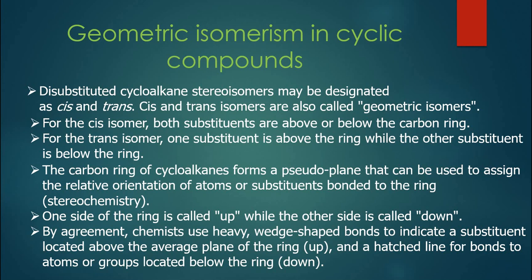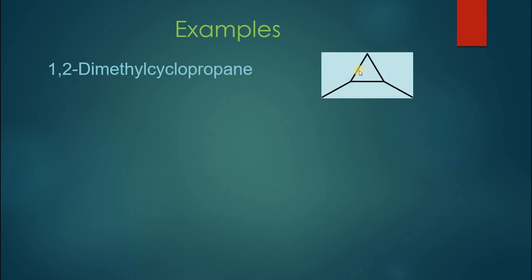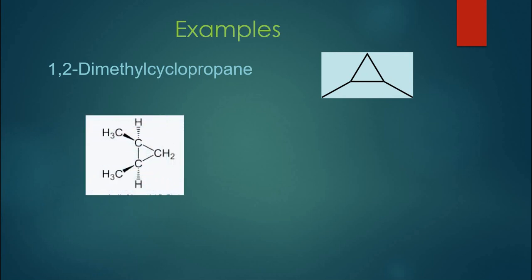I'll show you some examples to understand this concept. Let's see the example of 1,2-dimethylcyclopropane. This is the structure of 1,2-dimethylcyclopropane. It is a cyclopropane ring, and on the first and second positions there are two methyl groups attached. Now if both of the substituents are present above the ring, or both of them are present below the ring, this isomer will be called a cis isomer.